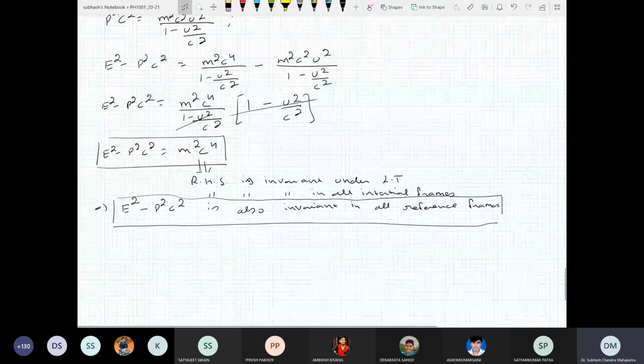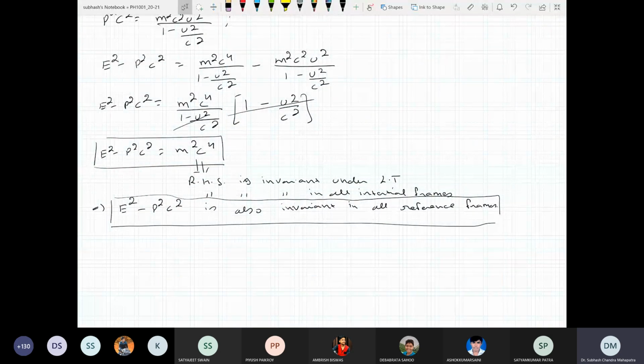Then we discussed the meaning of invariant and conservation, and found that the quantity E square minus p square c square is invariant under all reference frames. So everyone will agree to the same value when they calculate E square minus p square c square. We also saw how the second law of motion modifies in the relativistic system.